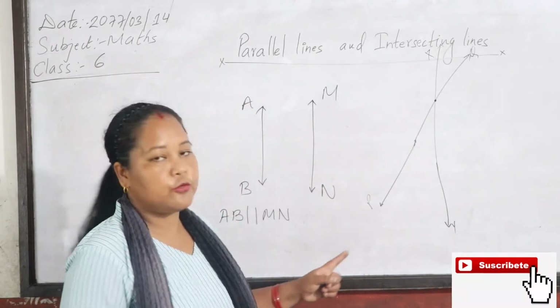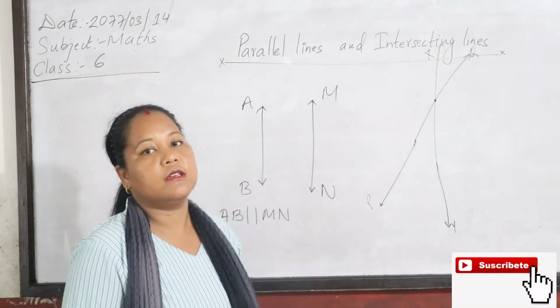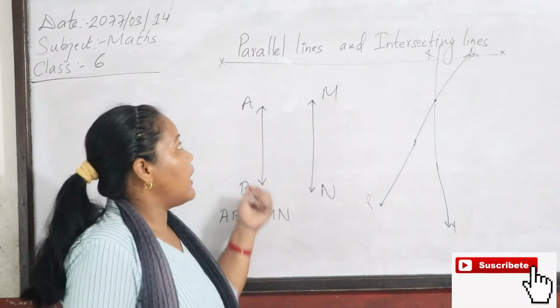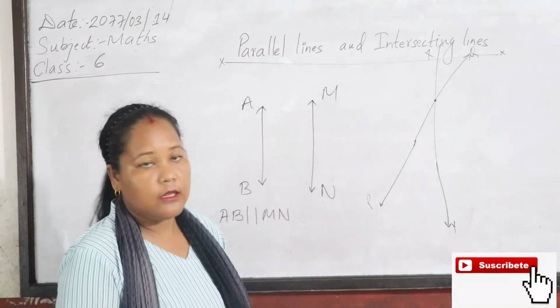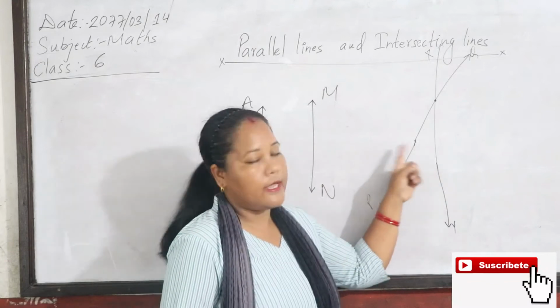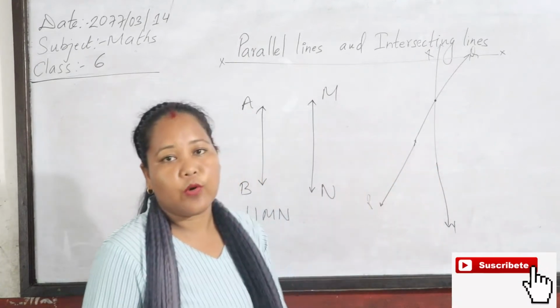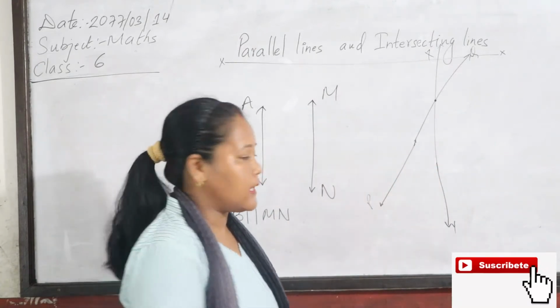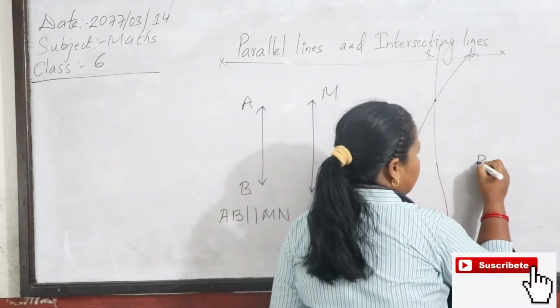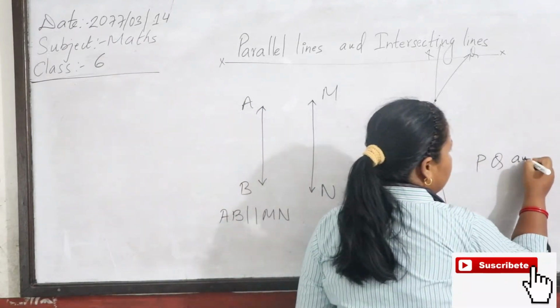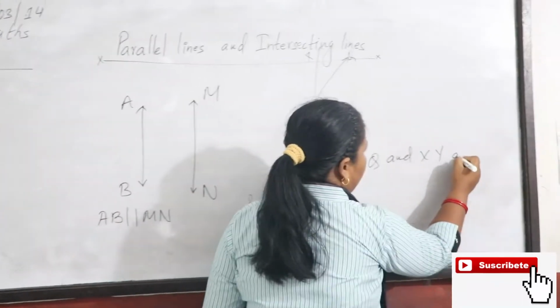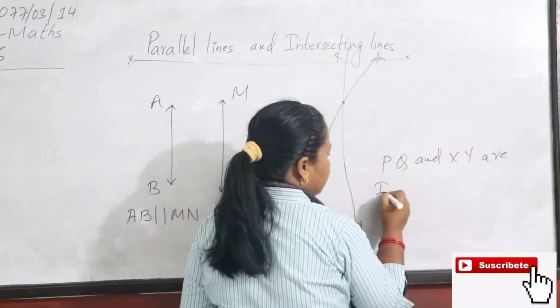Okay. If two lines never meet each other, they are parallel lines. And if two lines meet at a point, they are called intersecting lines. Yes, this PQ and XY are intersecting lines.